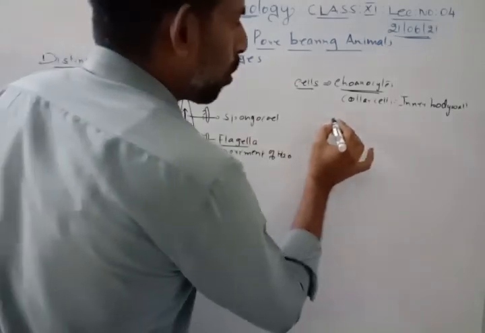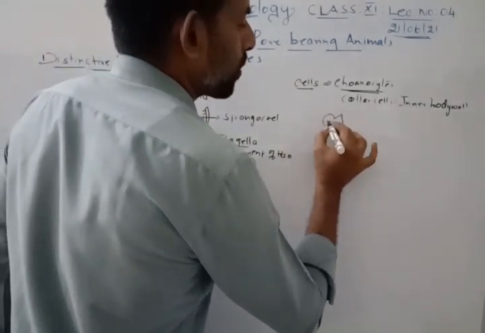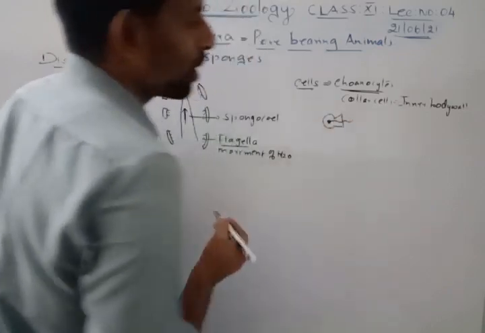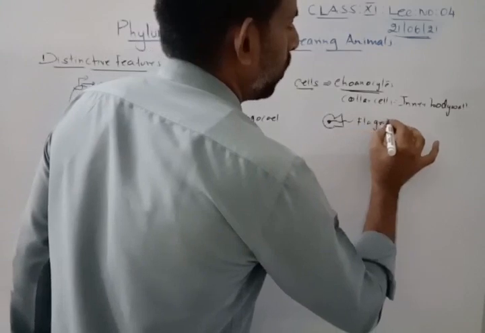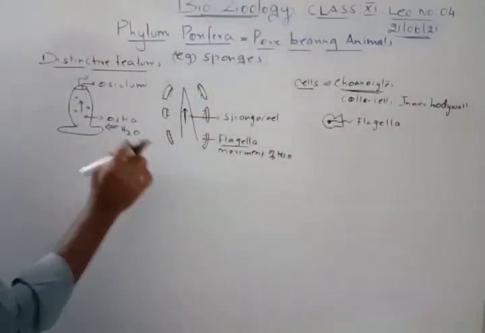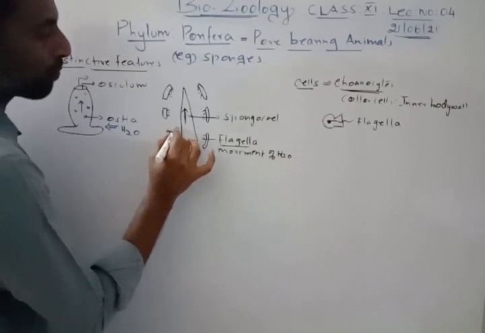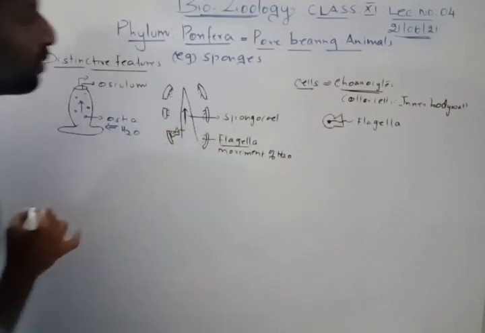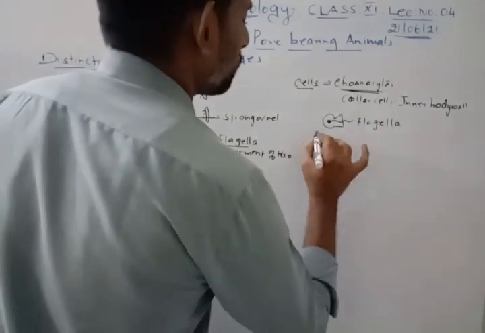And this is the cell of the conocyte, and it has a flagella. This flagella is, as I already told you, for the movement of water inside. Here they are arranged like this, so here you will have this flagella. This is an important characteristic of this, and it also has some amoeboid cells.